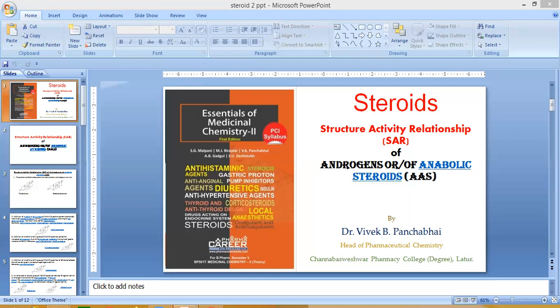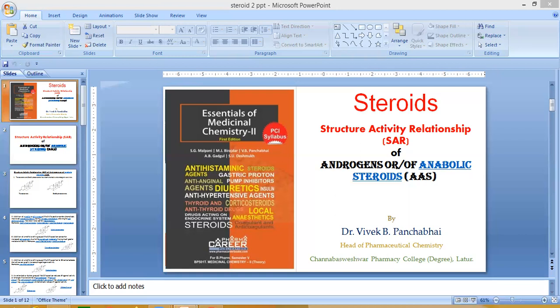Next point related to the structure activity relationship: substitution at the C16 position. Substitutions at the C16 position, as in the structure of oxendolone, can convert the steroid into an anti-androgen. Examples are oxendolone and metogest. Addition at the C16 position produces anti-androgenic activity due to the substitution of this group at C16.